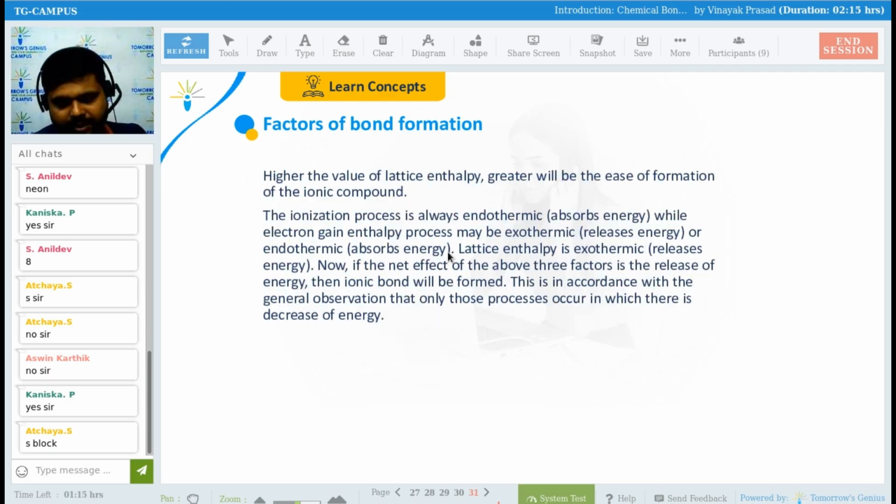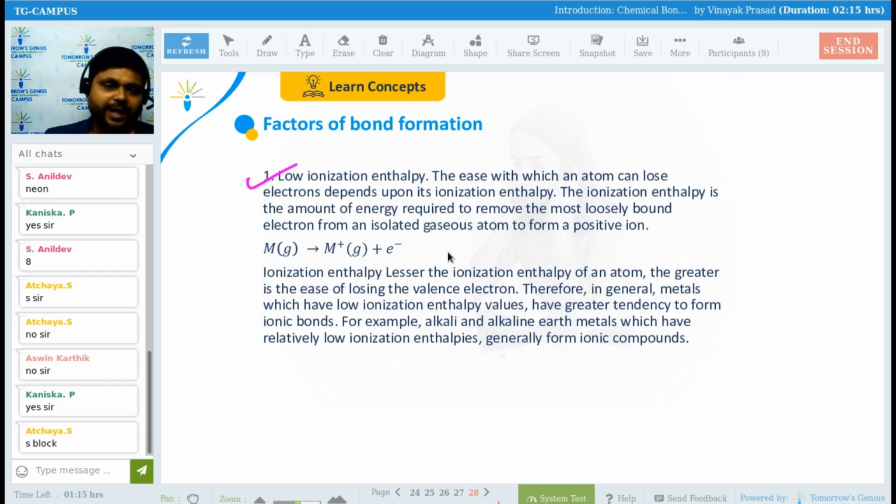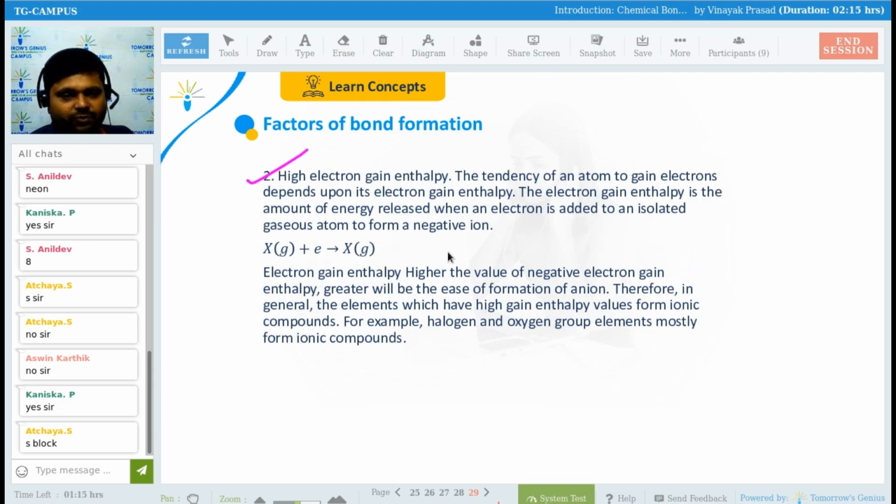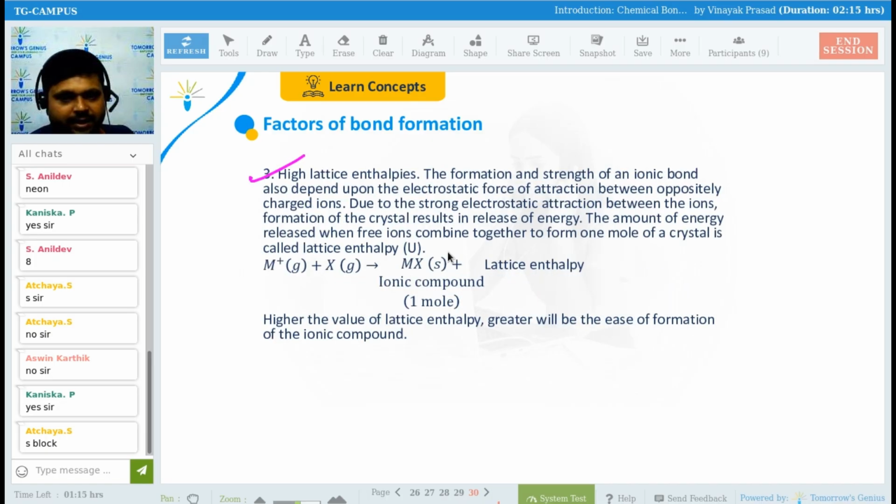First one is low ionization enthalpy. Do you know, everyone? Low ionization enthalpy, that is IE. You have to just remember these factors of bond formation. First one is low IE. Second one is high electron gain enthalpy. If low ionization enthalpy is there, there will be high electron gain enthalpy. And third one is high lattice enthalpy. Getting my point, everyone?